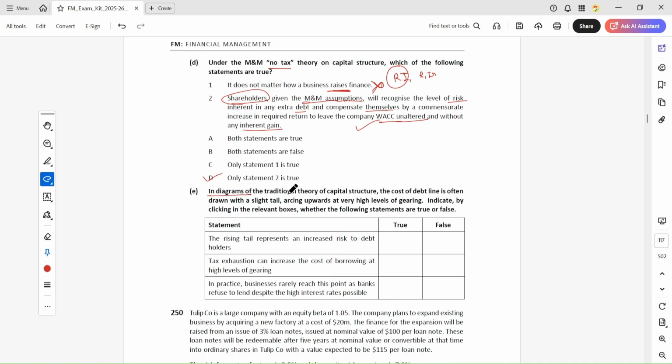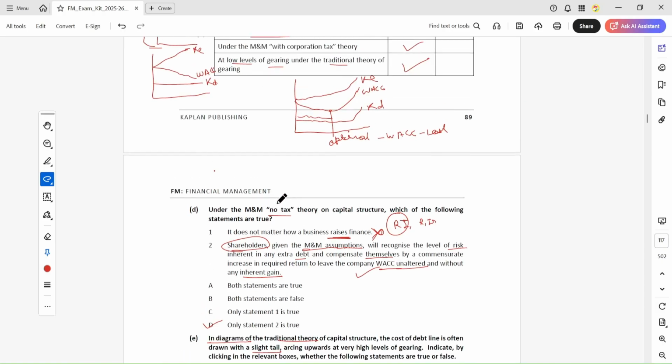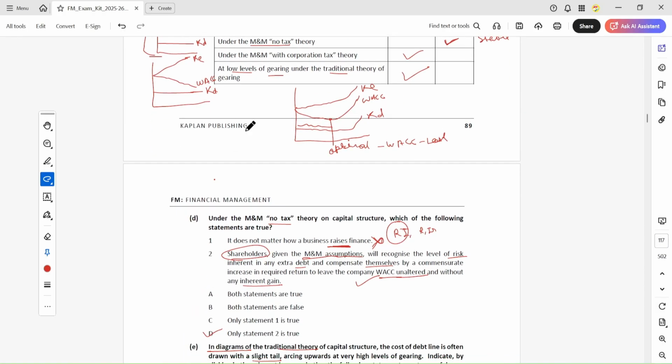And 2 is: in the diagram of the traditional theory of capital structure, the cost of debt line is often drawn as a straight line. This is the traditional theory diagram, and it is talking about this tail here.